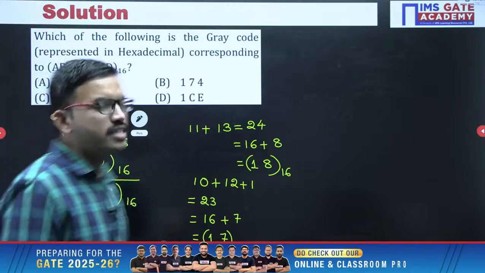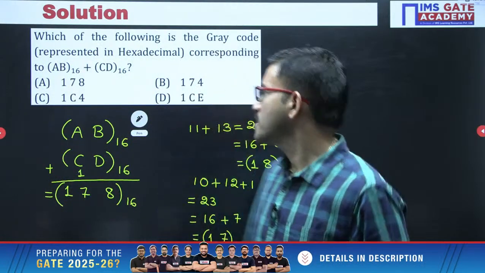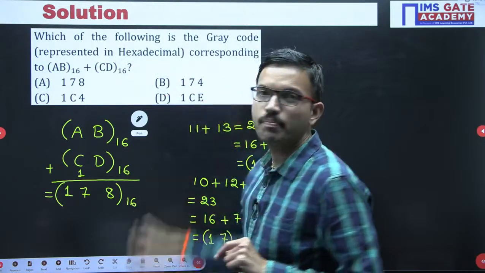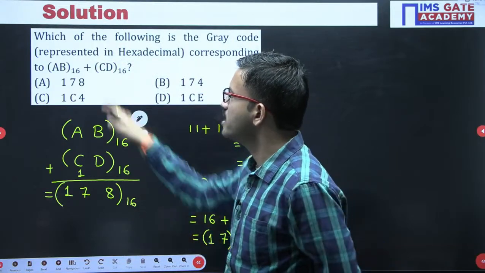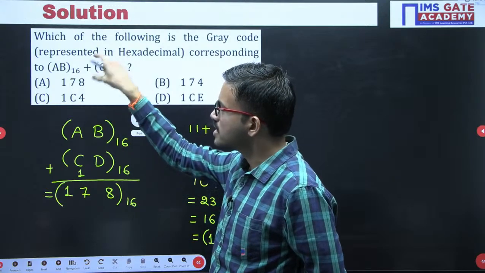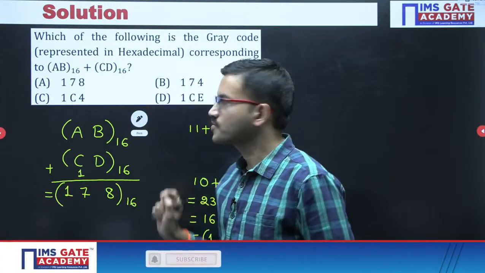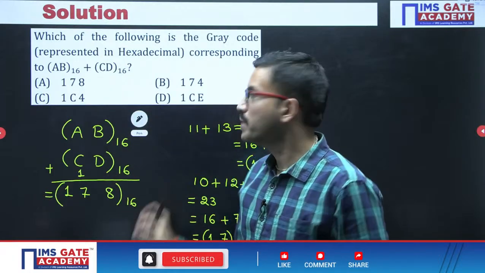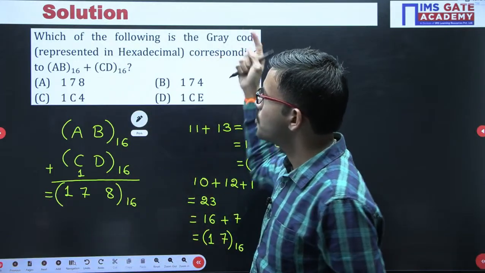See, that is also there in one of the choices. Sometimes a few students won't read the question completely. They might assume that they are just asked the addition of these two numbers. Once they consider only that, that answer is there in option A. But here they are asking for the corresponding gray code.